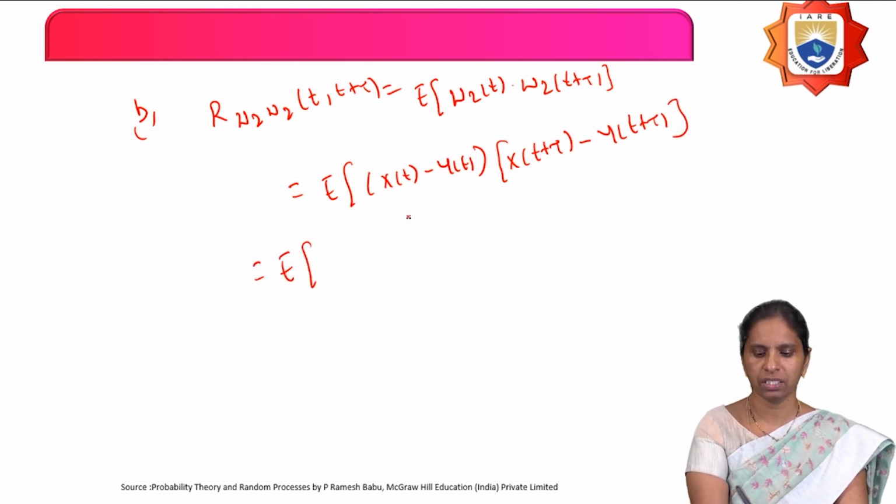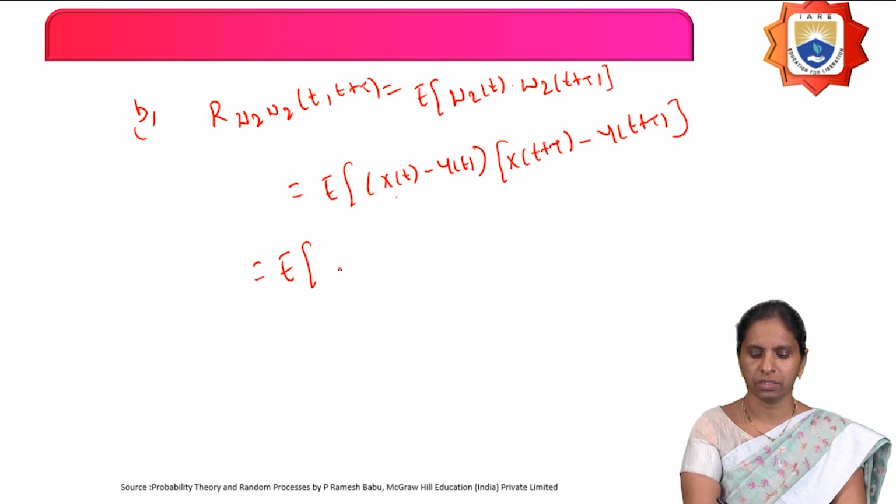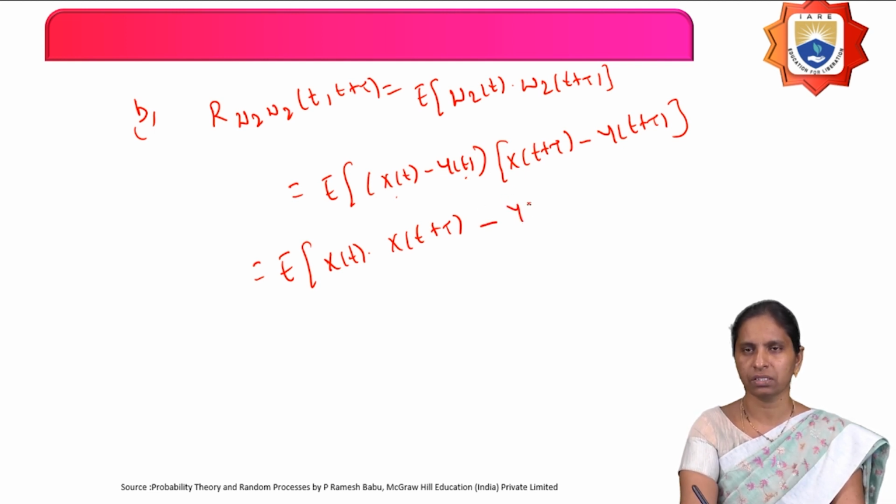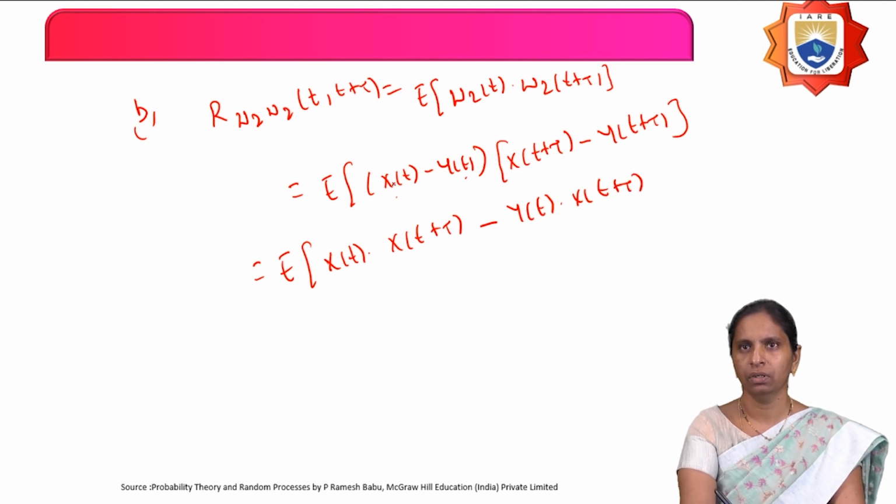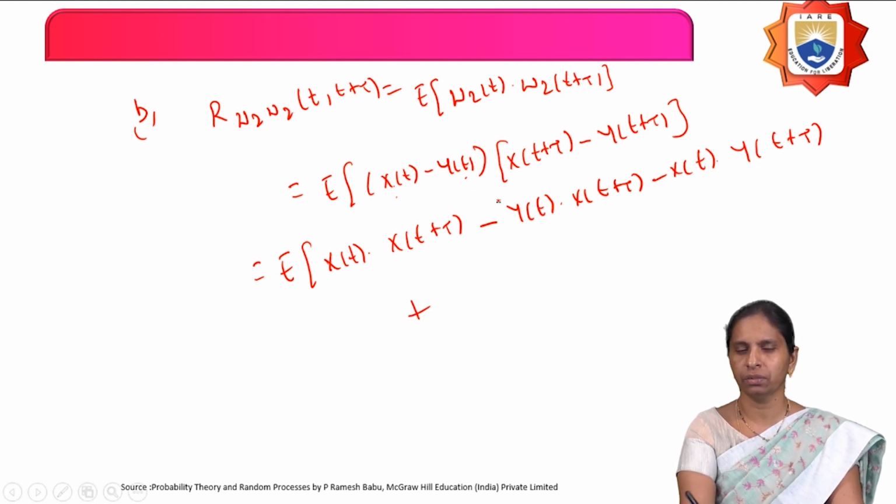Now you can write this as X(t) X(t+τ) minus Y(t) X(t+τ), and then X(t) times minus Y(t+τ), so minus X(t) Y(t+τ). Minus of minus gives plus, so plus Y(t) Y(t+τ).